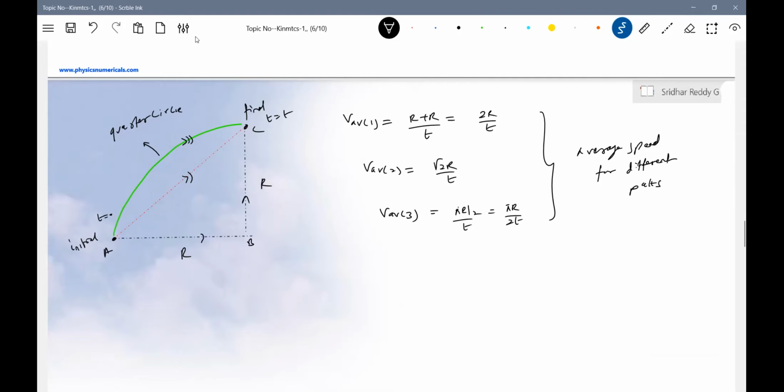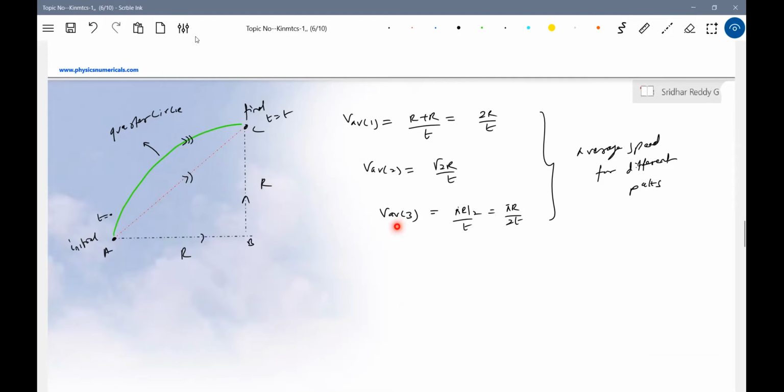See, if they cover different paths, the path lengths are different. If the time of traverse is the same, we can compare. If the times of traverse are different, suppose here it will take some time. You'll cover more path in a given interval of time here, and less path here. Then if it takes less time, the average speed of these two may be equal. It can happen. It's not that average speed must be different. If the time intervals are different, then average speed can be equal, and definitely the path lengths are different. If the times of journey of the three paths are different, then average speeds may be equal.